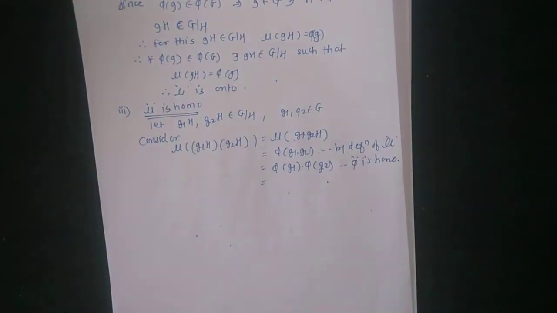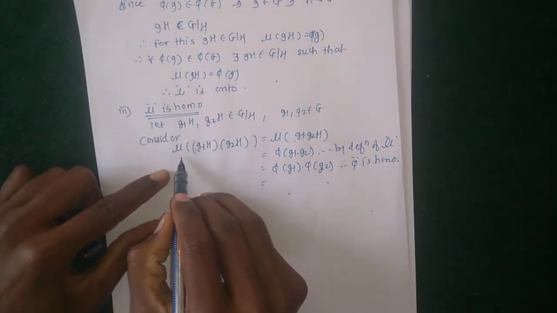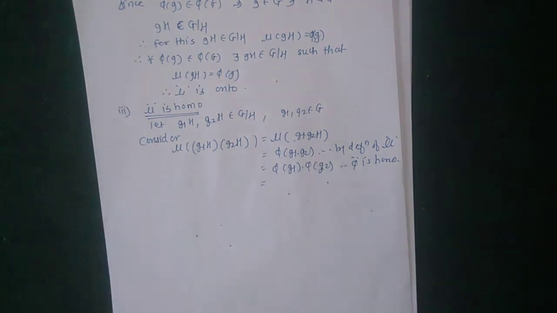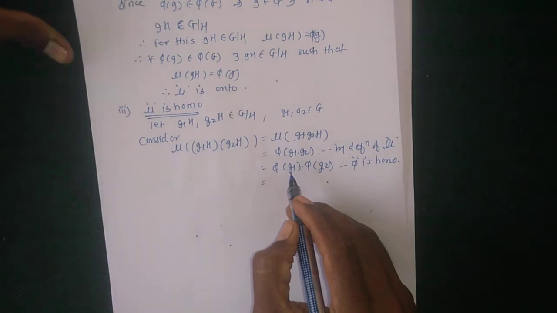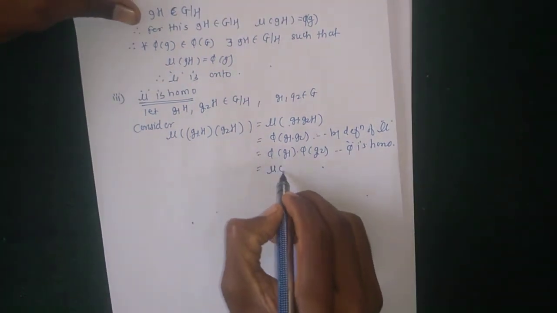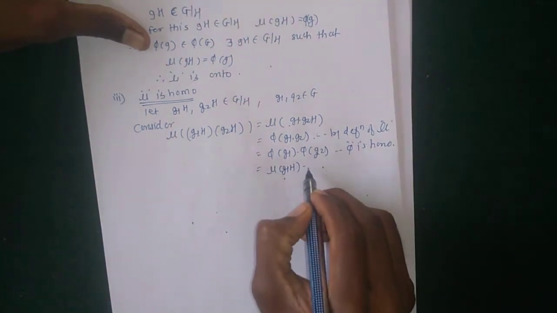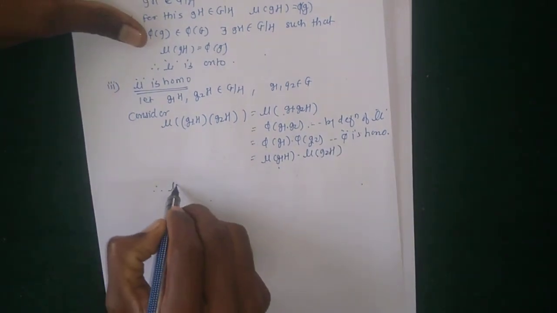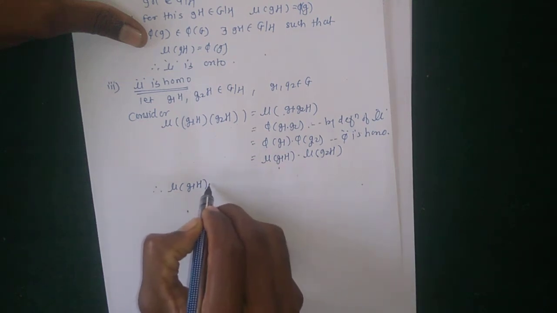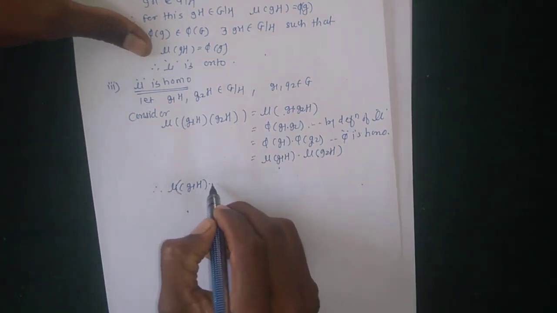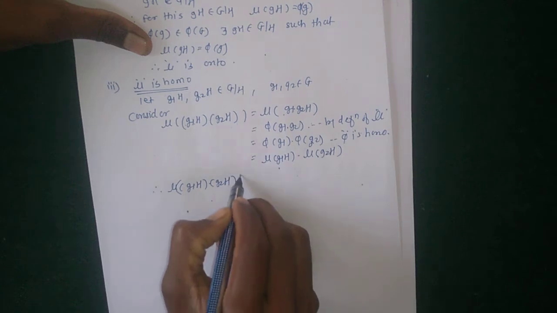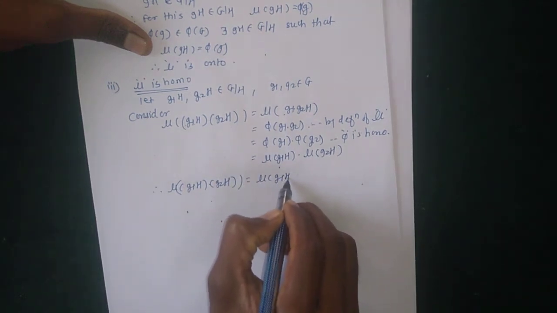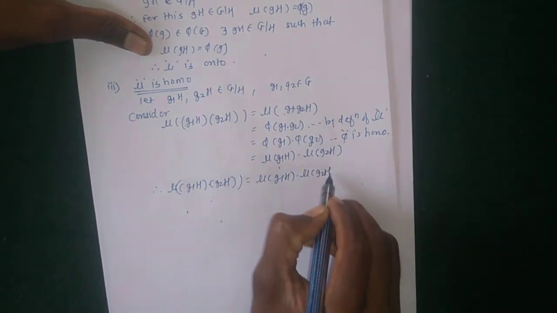So here, φ(g1) is the value of ν(g1H) and φ(g2) is the value of ν(g2H), and therefore ν(g1H times g2H) is equal to ν(g1H) times ν(g2H).